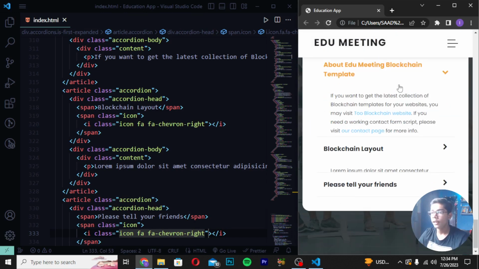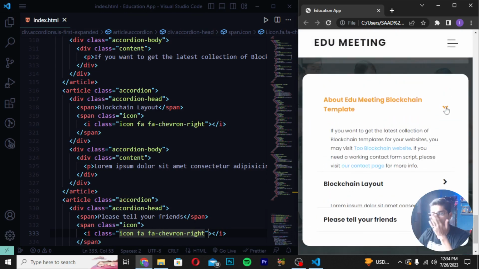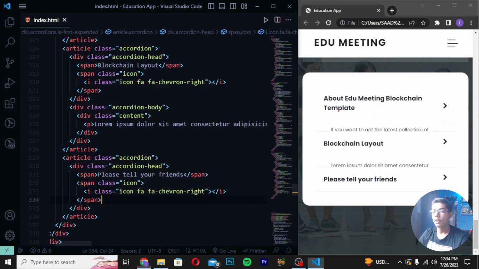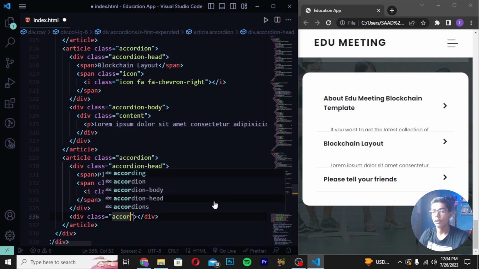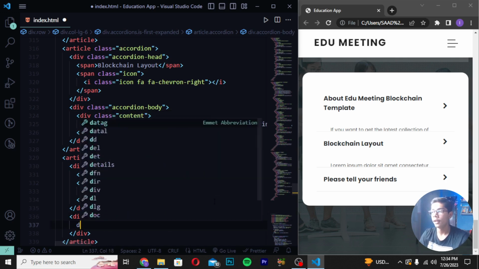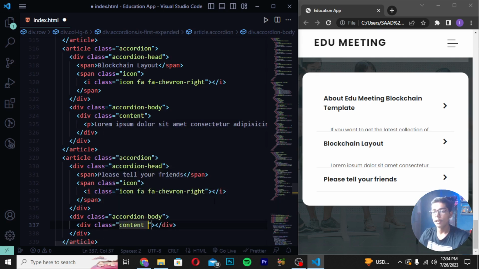So you can see now we are getting about meeting blockchain like this, and then we are getting the blockchain layout here. Then please tell your friends like this. Now when you are getting all that stuff, you have to directly do one thing. You have to move after the close div and create a div class accordion body. Then you have to write here div class content.